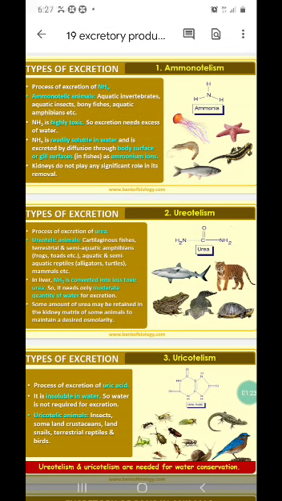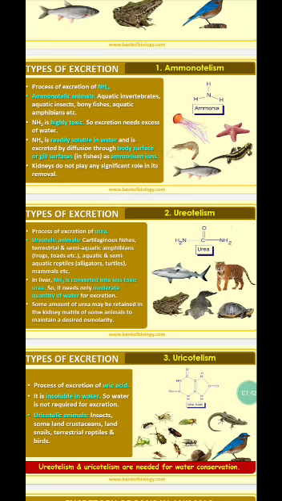Ammonotelism or ammonotelic organisms are mostly aquatic animals like fishes and aquatic amphibians, which excrete ammonia as their nitrogenous waste product. Ammonia is highly toxic and it's also readily soluble in water. So it is excreted through the gills of fishes as ammonium ions, and it needs more water to remove from the body. So ammonotelism is that organism which excretes ammonia as their waste product.